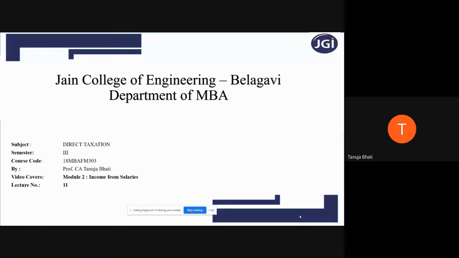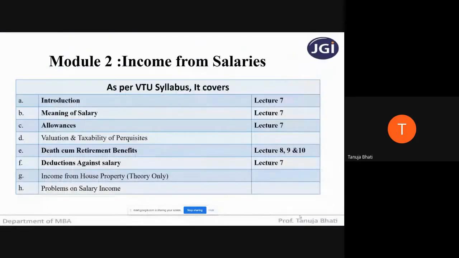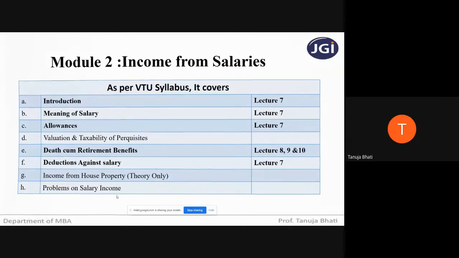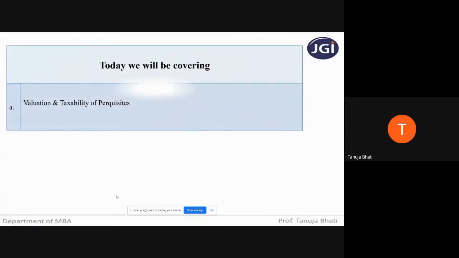We begin with the 11th lecture on module 2 of subject direct taxation, that is income from salaries. In this module, as you know already, what all is covered, and we are just pending with valuation and taxability of perquisites, income from house property, which we have only theory aspect, and problems on salary income. So today we will be covering valuation and taxability of perquisites.